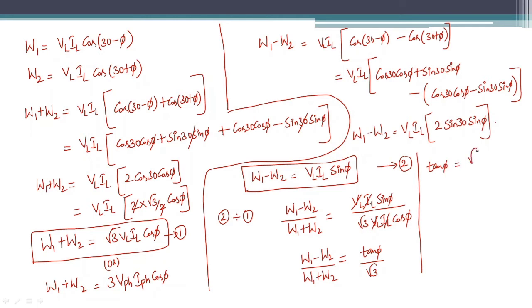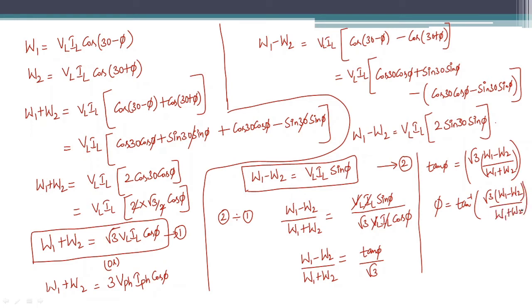Tan phi can be written as root 3 into W1 minus W2 divided by W1 plus W2, right?